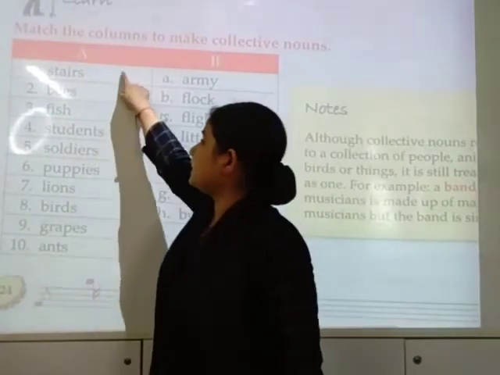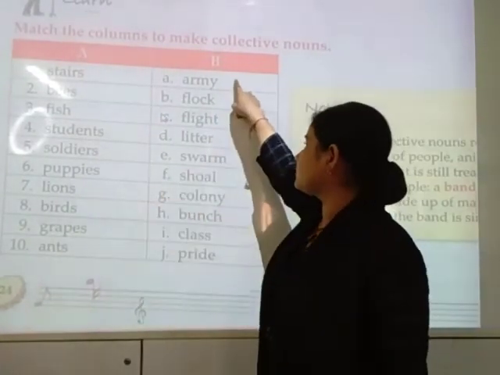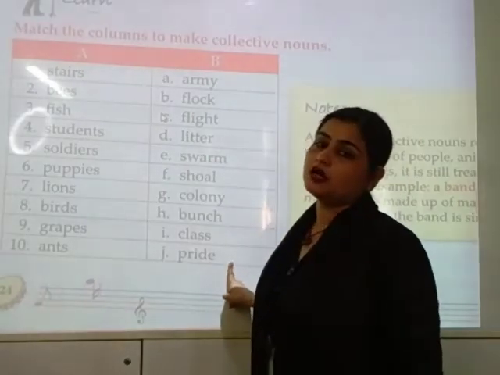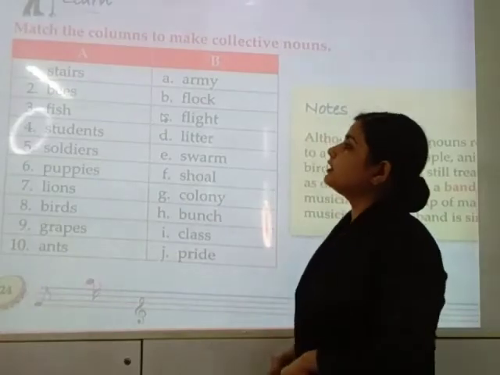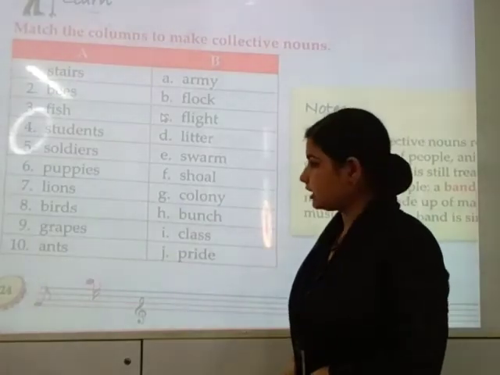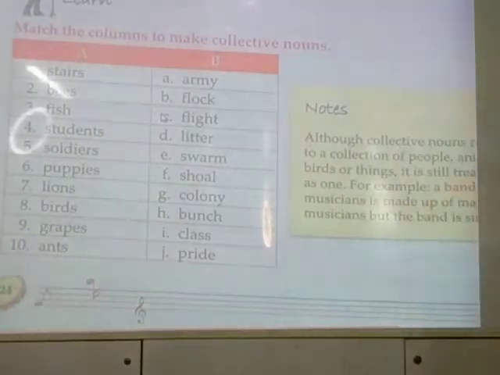This is the column of common nouns, and this is the column of collective nouns. So what we need to do? We need to match them. I am reading out the collective nouns from the above table once more.